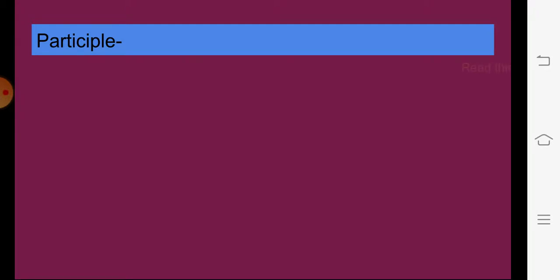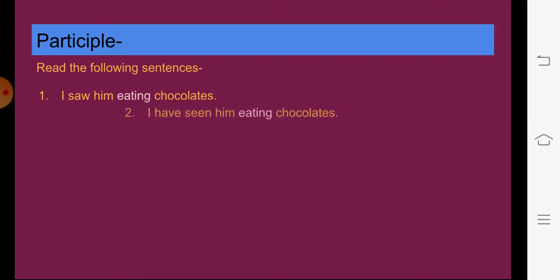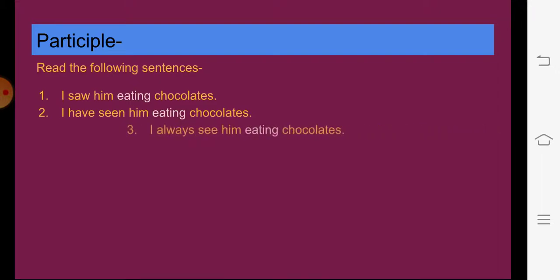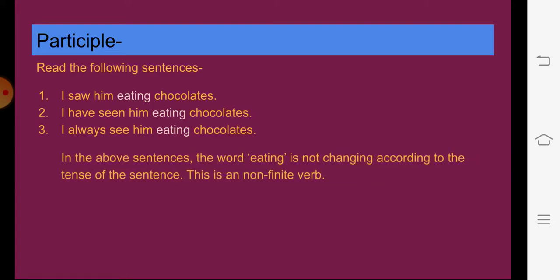Let us learn about participle. Read the given sentences. I saw him eating chocolates. I have seen him eating chocolates. I always see him eating chocolates. I saw him eating chocolates is in the past tense. I have seen him eating chocolates is in the present perfect tense. And I always see him eating chocolates is in the present tense.